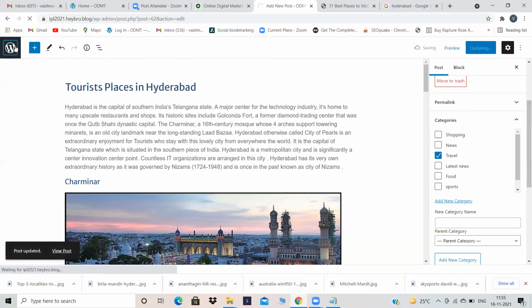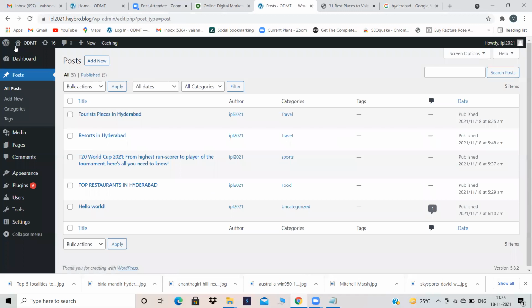Then again create a new blog. After creating a new blog, again give the featured image, again give that particular category. In which category that blog comes under, you have to give that category. Same like this, tourist places in Hyderabad. I've already created some blogs over here. See, tourist places in Hyderabad come under the travel category. Resorts in Hyderabad will also come under the travel category. This T20 World Cup will come under the sports category. Top restaurants in Hyderabad will come under the food category.